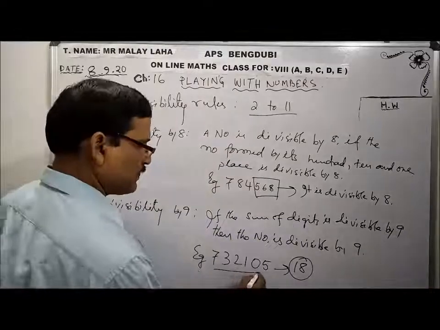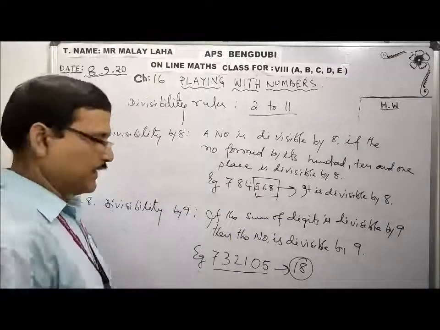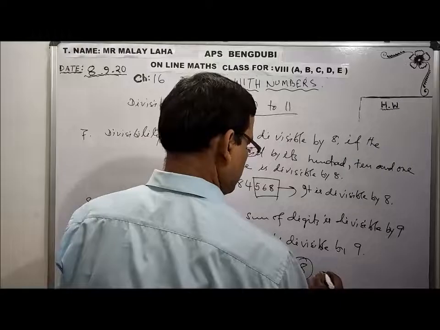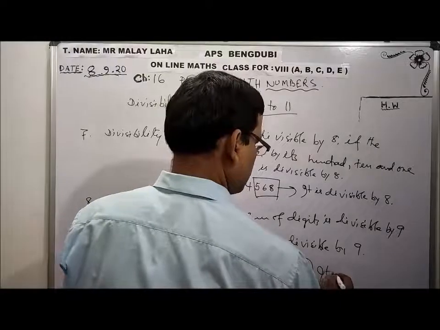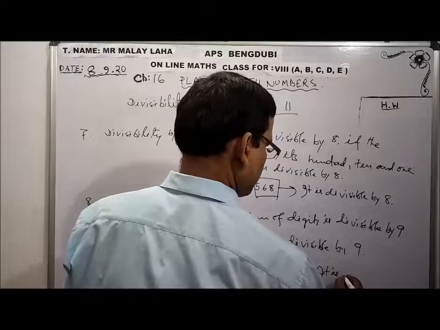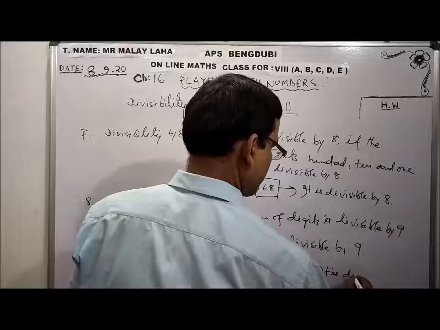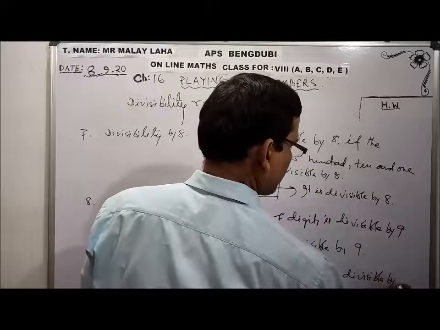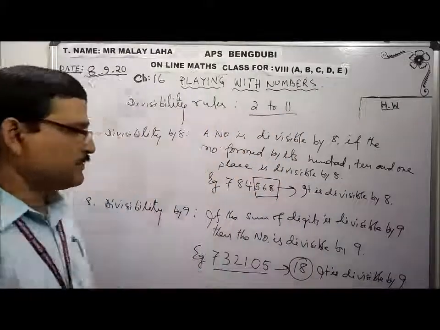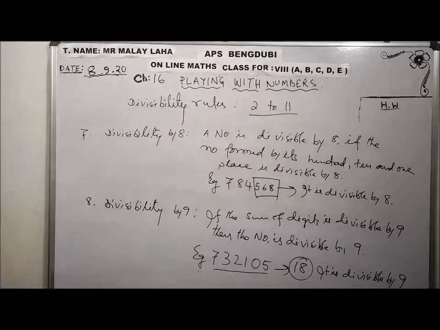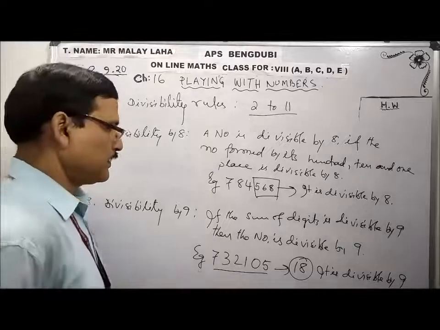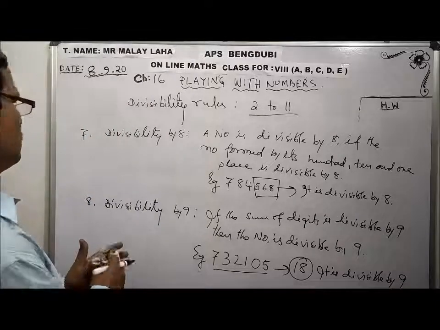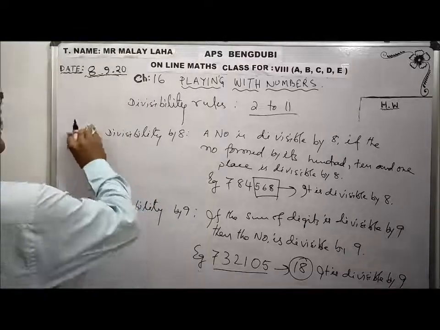That's why this number is divisible by 9. If the sum of digits is divisible by 9, then the whole number is divisible by 9. Clear? Next is 10, very simple.